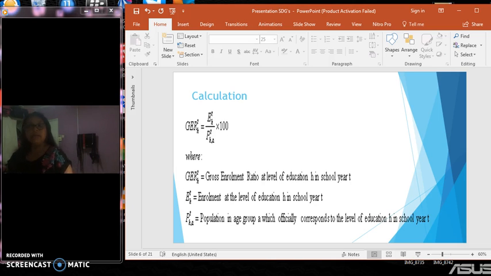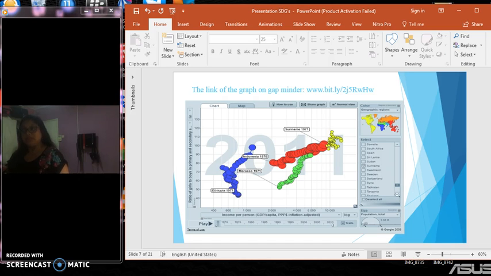Slide 7, we have the formula. Slide 8, you can see the link of the graph on that line.